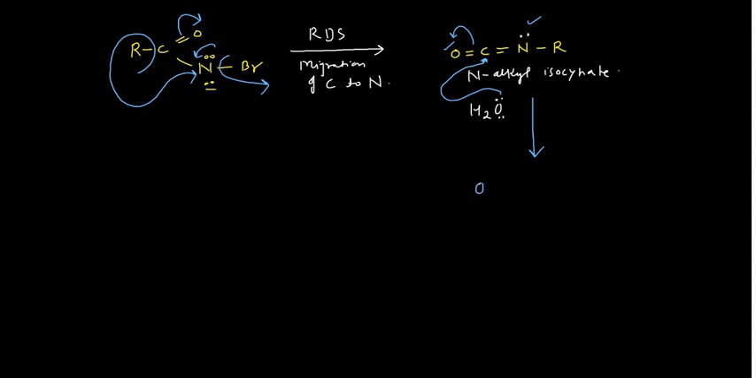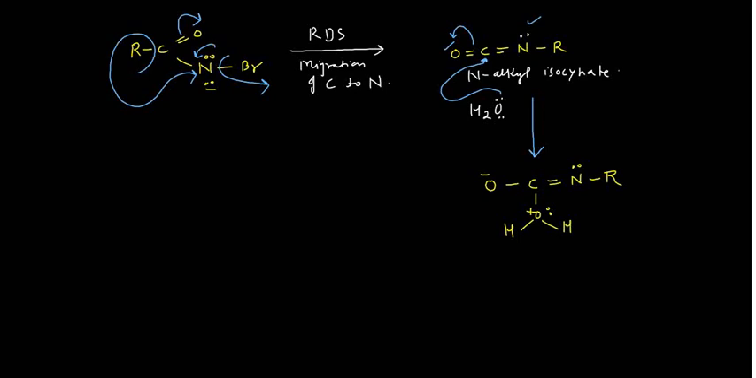oxygen, sorry, then you will have your species oxygen with negative sign, single bond carbon. Okay, that carbon is now linked with the water, and then water will have a positive charge over there, and this would be your double bond nitrogen, and after the double bond nitrogen you have your R.